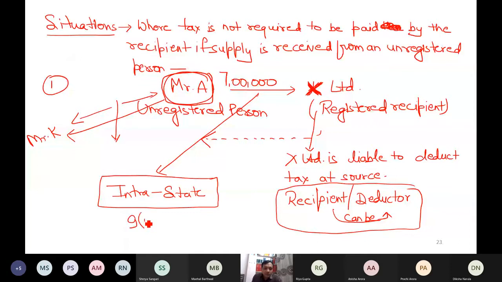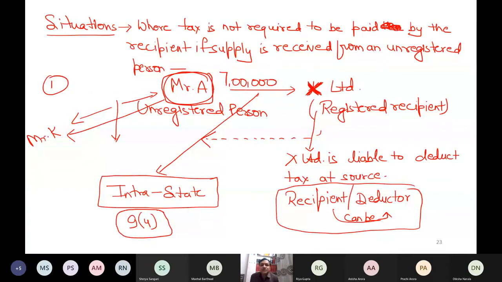Answer is yes, because in 9(4), what is the condition? Whenever anything is received from unregistered supplier by some selected registered recipients, not all the registered recipients, by some selected registered recipients, then in that case, registered recipient has to deposit the tax. But there is one exemption available.